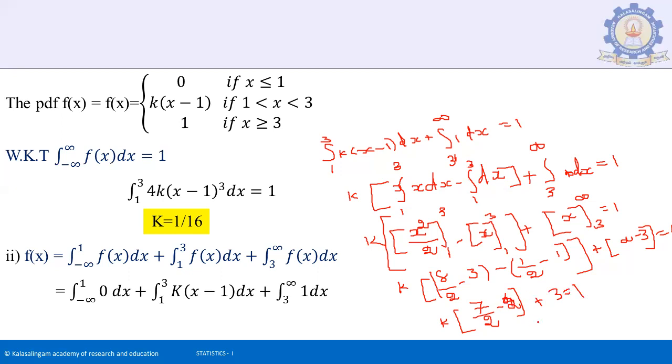From this we can find the value: k times 16, it will be 1. So k equals 1 by 16.